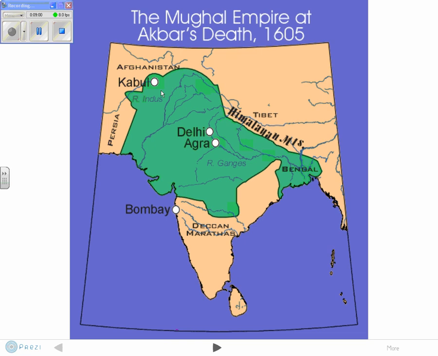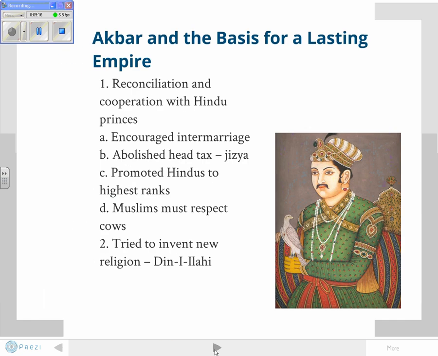By the way, this is the empire during Akbar's reign. This is as successful as it will get. You can see it stretches from the modern day border with Afghanistan, part of Afghanistan, Pakistan, northern India, all the way over into modern day Bengal. He encourages intermarriage. He abolishes the head tax on non-Muslims. He says we're not going to tax Muslims. Or, I'm sorry, let me rephrase that. We're not going to tax Hindus, no extra, special tax. There'll be no special tax.